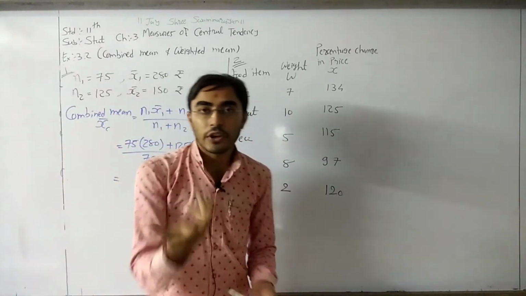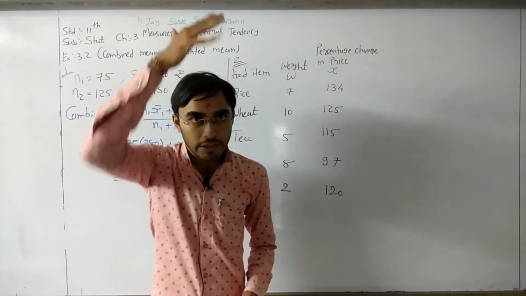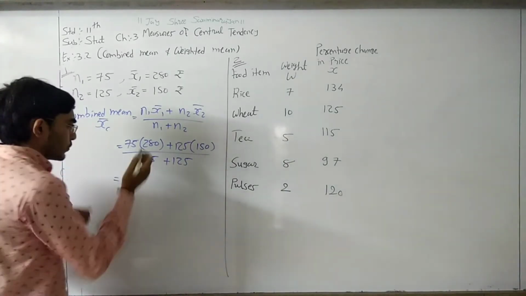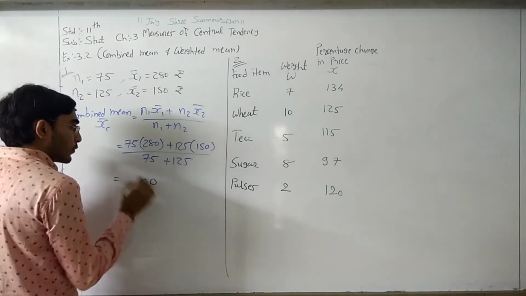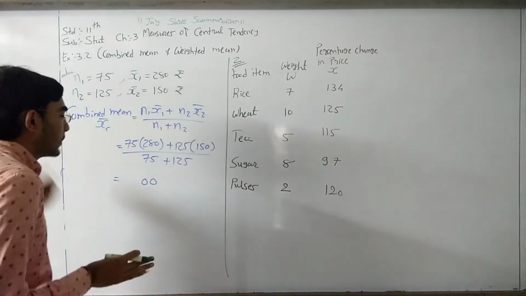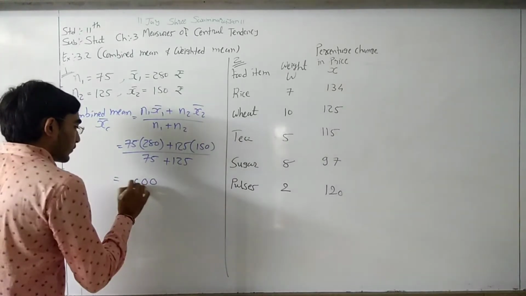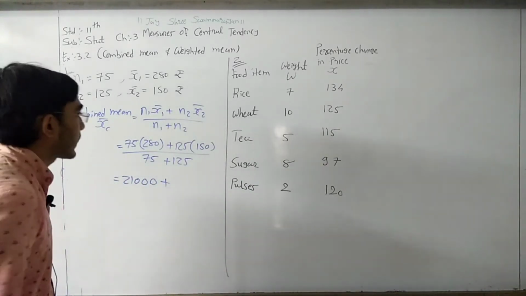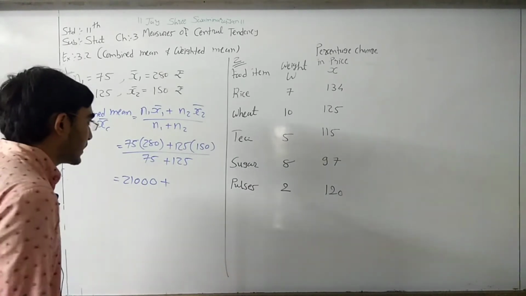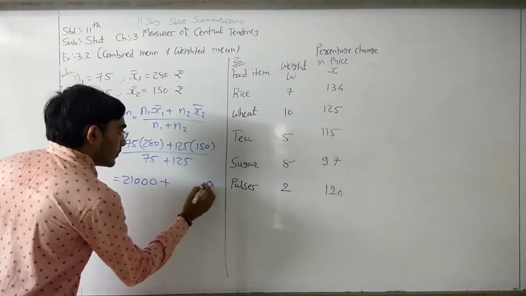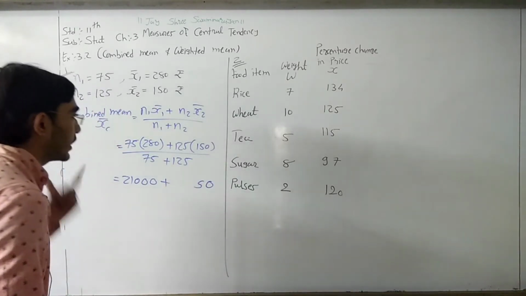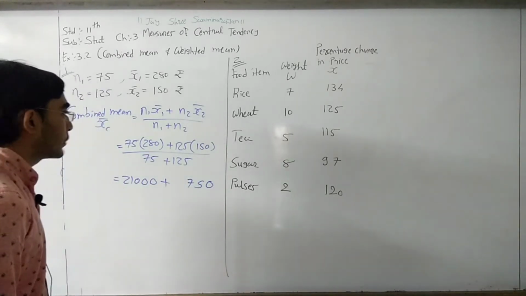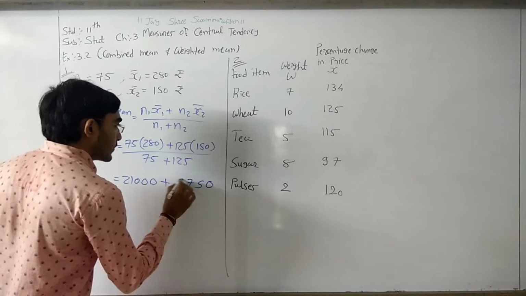Now just take the calculation in your hand. I am doing the calculation in my mind. Now multiply 75 into 280. So first of all, 0; 8 fives are 40, 4 remainder; 8 sevens are 56 plus 4 is 60; plus 10 is 70, 7 remainder; 7 twos are 14 plus 7 is 21. Plus 125 into 150. So first of all, 0; 5 fives are 25, 2 remainder; 5 twos are 10 plus 2 is 12; 12 plus 5 is 17, 1 remainder; 5 ones are 5 plus 1 is 6; 6 plus 2 is 8; and 1 one is 1.